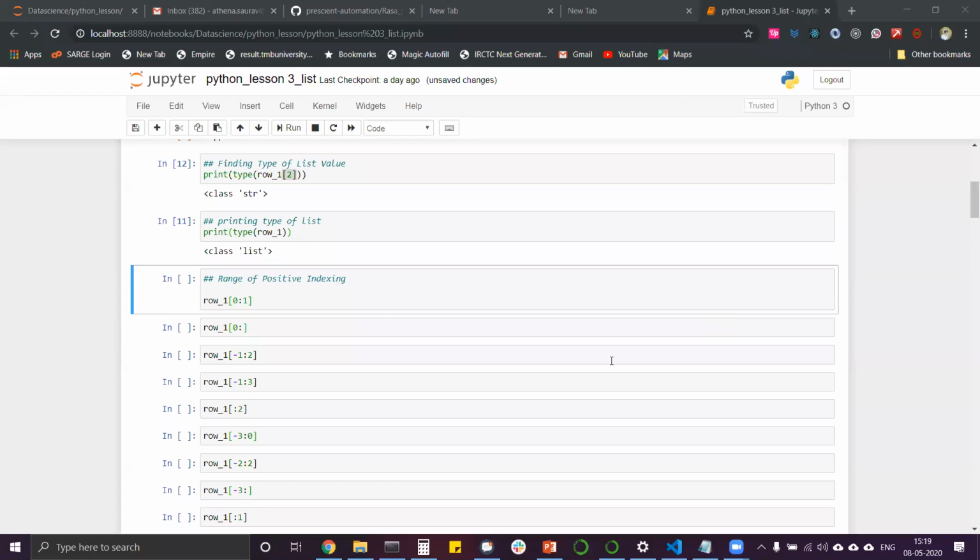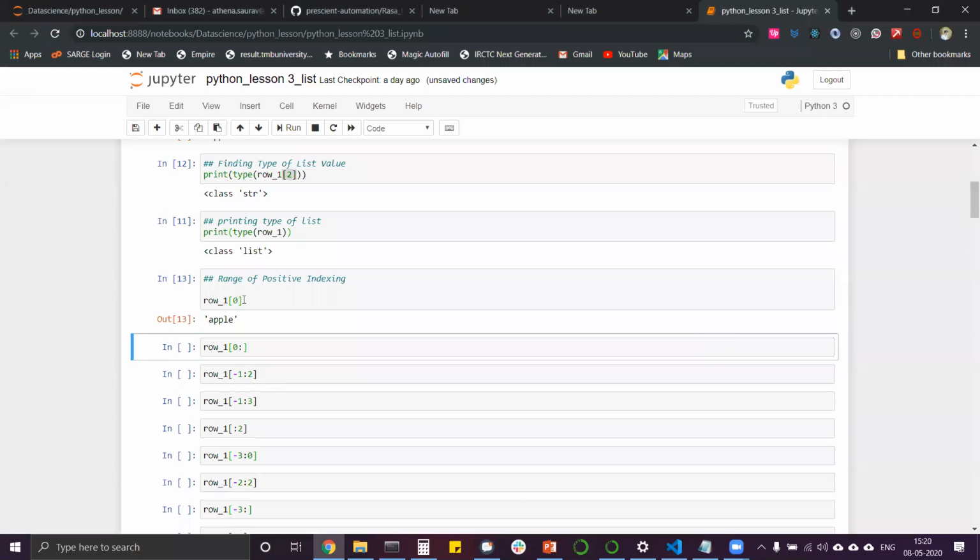How can we print cherry in range from negative indexing? I think you mean Aditya, right? Or do you want it from the positive indexing? From the positive indexing, you can just type this. So we can print cherry by this. How do we print cherry in range? We already discussed 0:3. You have just to write only cherry if you want. So you can do this, 2:3.